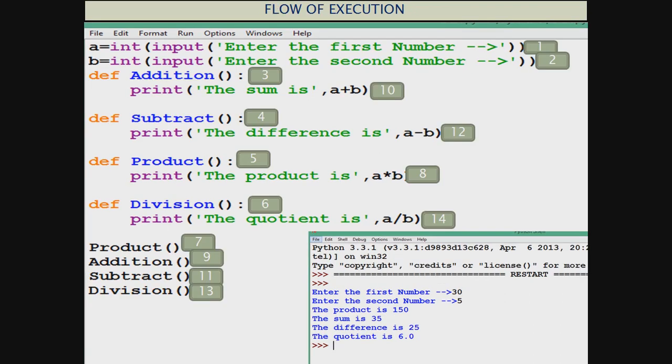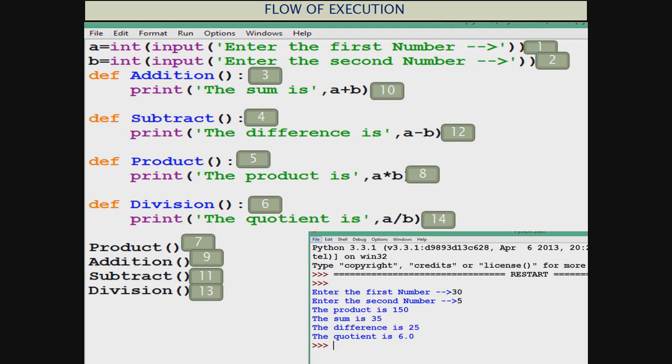Now we'll go for again revising what was the order in which our program actually worked. So you see, I have given numbers. The first line, when the computer went there in this code, it worked with the first line. It asked for a number. Then it asked for another number. Then it went to the third line, that is def addition. Whenever it gets a line def addition, it executes the first line, students. What it does, it helps the Python to understand that there is a function called addition within you. Be ready to work with it whenever called. But it doesn't execute the body part of addition now.